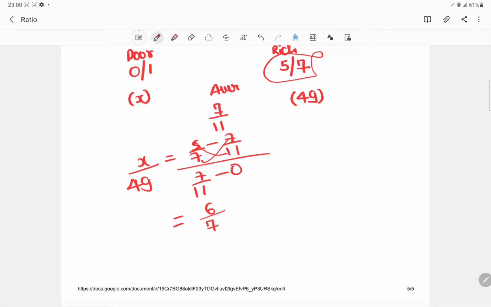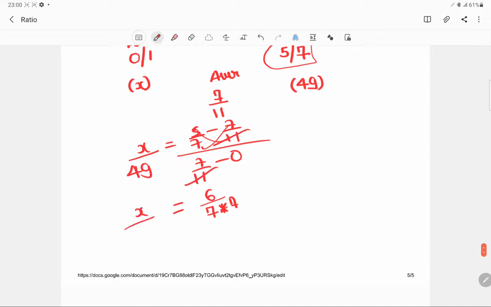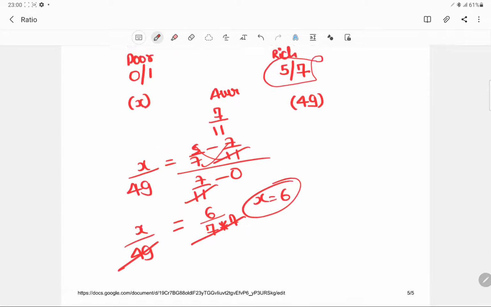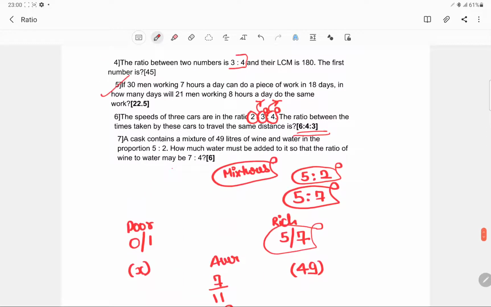Then 7 into 7 and 11 will cancel out, and x upon 49 will cancel out, and x will be equal to 6. So the answer to that would be 6.